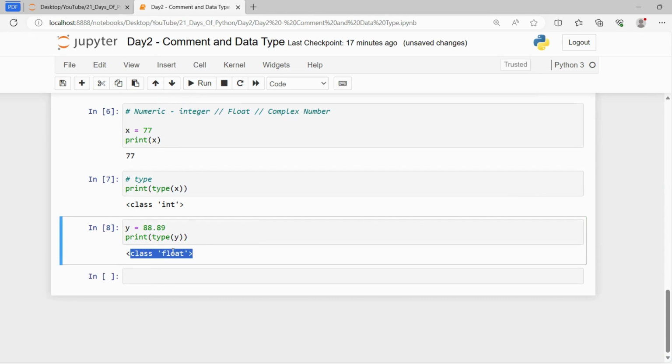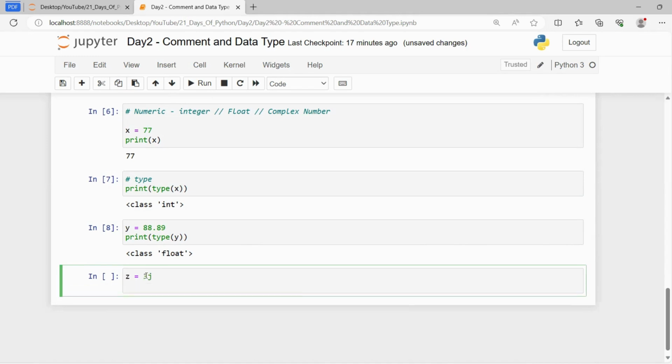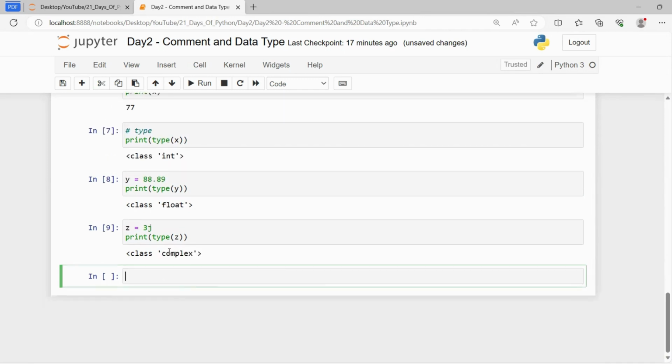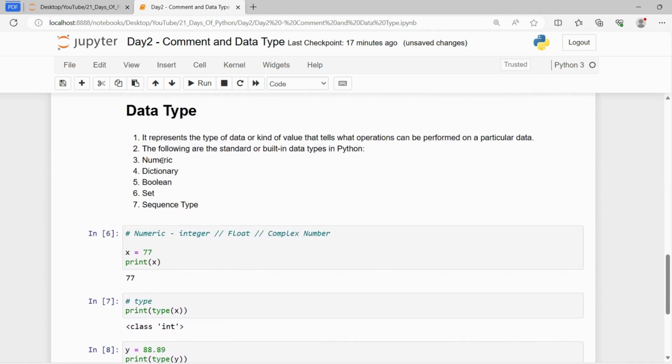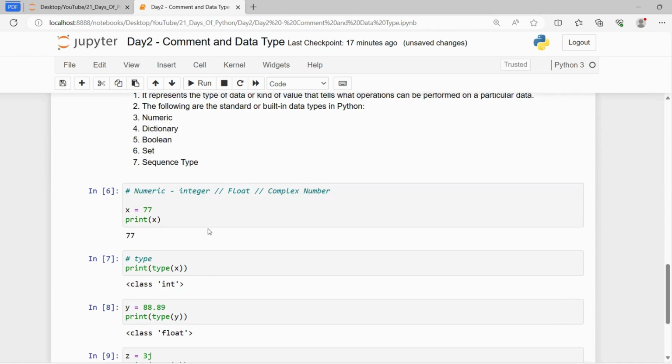So basically in Python, a decimal number is often called a float number. Now the third type is the complex number. A complex number in Python can be written as z equals 3j. All you need to specify here is j. Now if I print the type of z, it will give me complex. So numeric is a data type in Python, and there are three types inside numeric: one is integer, another is float, and the third is complex number.